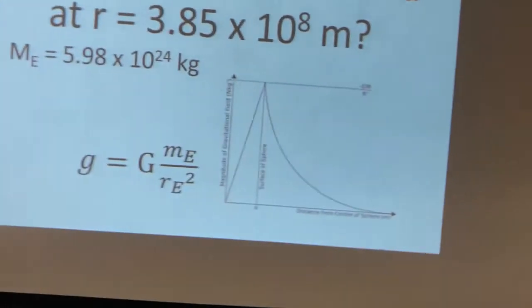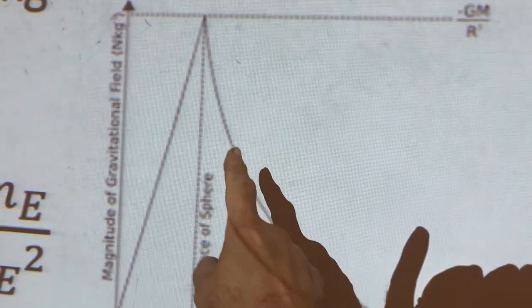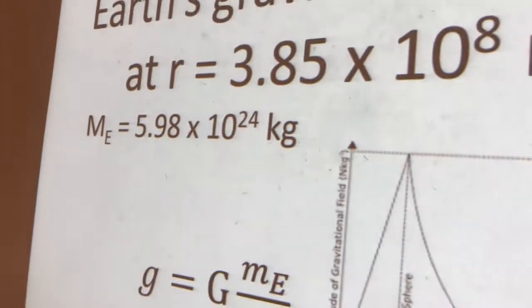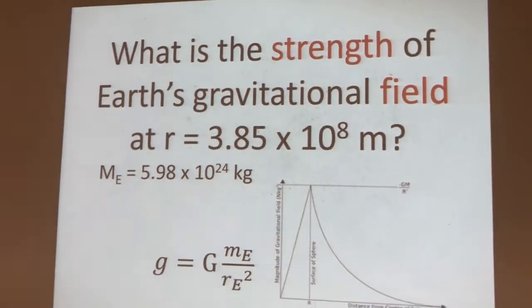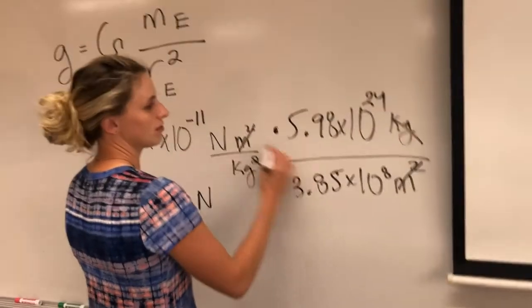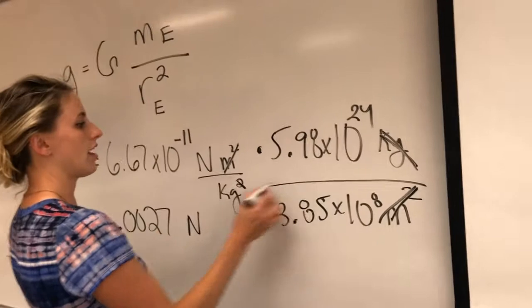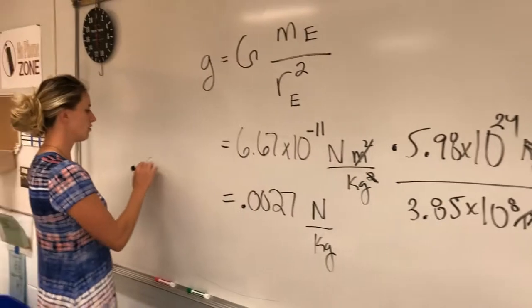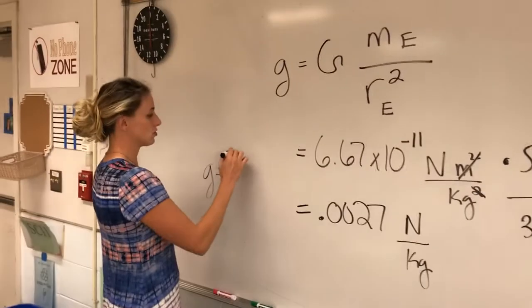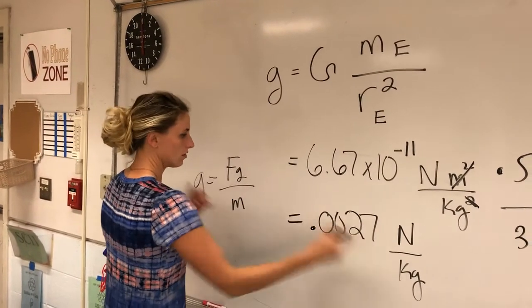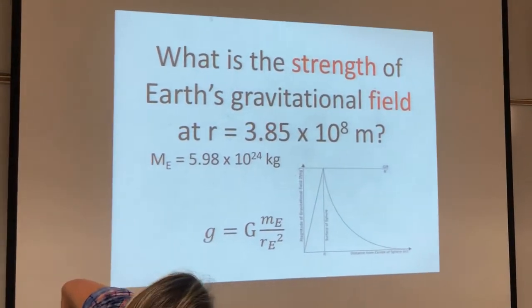0.0027. Wow, that's pretty small. So what we've done is we're away from the surface of the Earth, and you get a fall off in the intensity of the Earth's gravitational field. I kind of jumped the gun on the units, but I canceled these, and we're left with newtons per kilogram. The gravitational field equals the force of gravity over our mass. All right, next up.